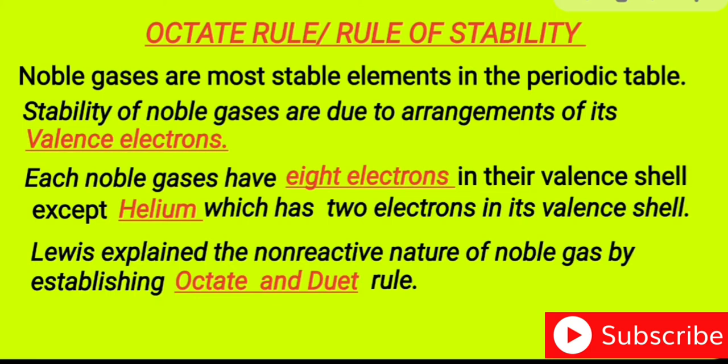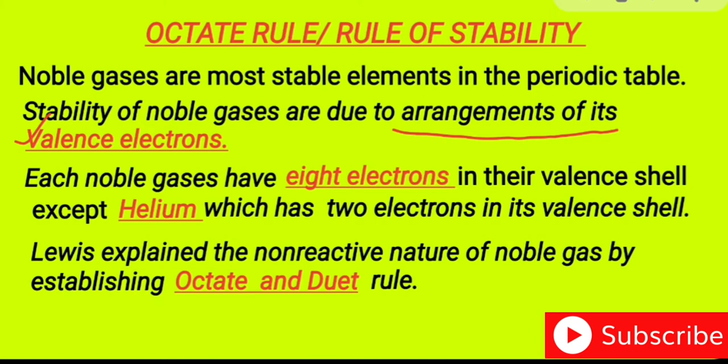Noble gases are the most stable elements in the periodic table. What is the cause of the stability of the noble gases? The stability of the noble gases is due to the arrangement of their valence electrons. This is very important. The valence electrons in the noble gases are arranged so that they will not take part in further bond formation.